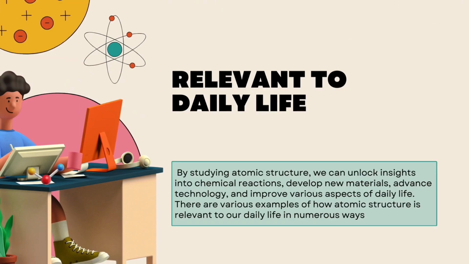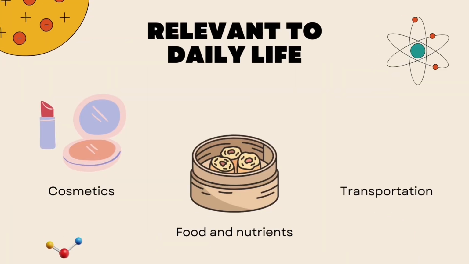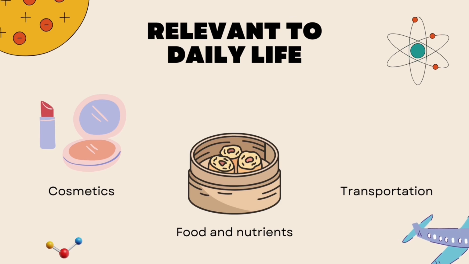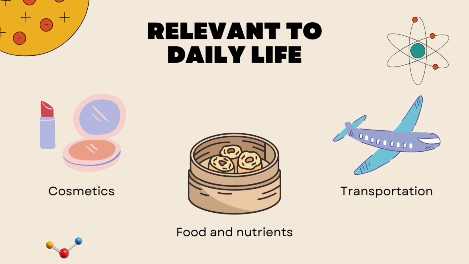Understanding how atoms interact helps in assessing the nutritional value of macronutrients and micronutrients as well as their absorption by the body. In transportation, atomic structure is important to select materials that enhance vehicle fuel efficiency. For instance, the atomic arrangement of materials like aluminum alloys or carbon fiber composites determines their strength, weight, and thermal conductivity. Lightweight materials reduce vehicle mass, which decreases the energy required for acceleration and maintaining speed. This results in improved fuel economy and reduced emissions.